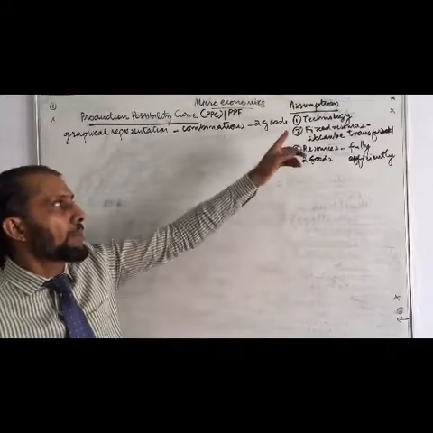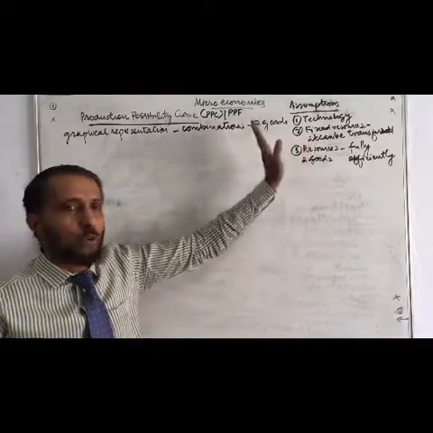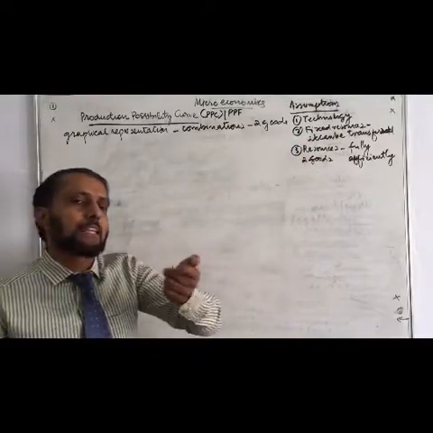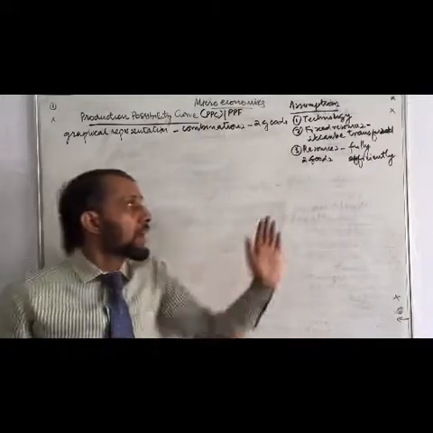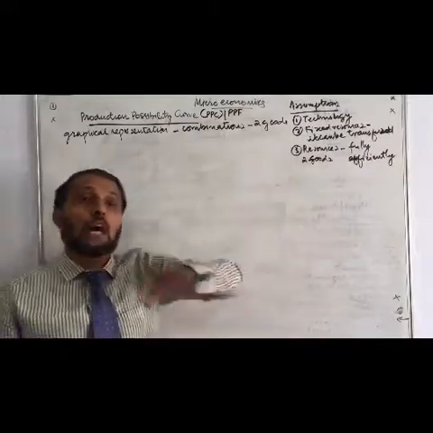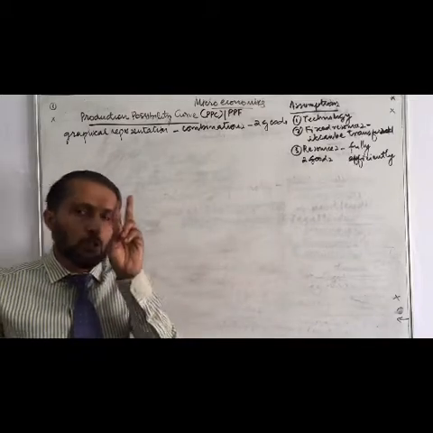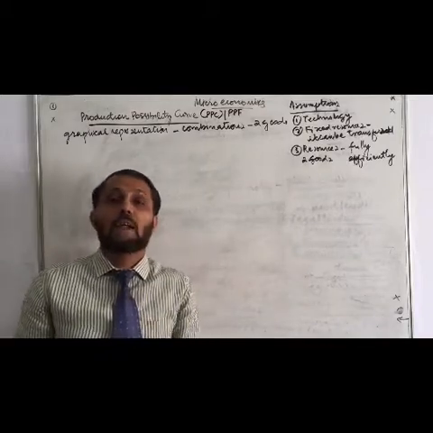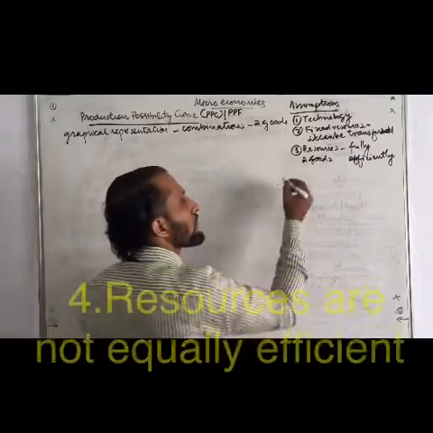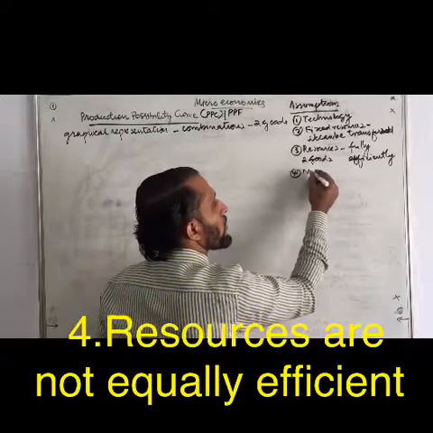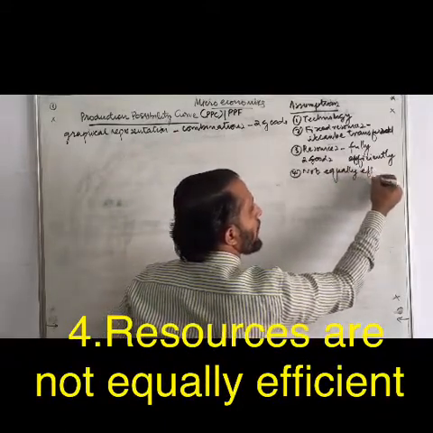Once again, I will repeat. Technology remains constant. Second, resources are fixed, but transferring of resources from one production to the other is possible. Third, resources are fully and efficiently utilized and at maximum we can produce 2 goods. One more assumption is there: resources are not equally efficient. The fourth assumption, all resources are not equally efficient.